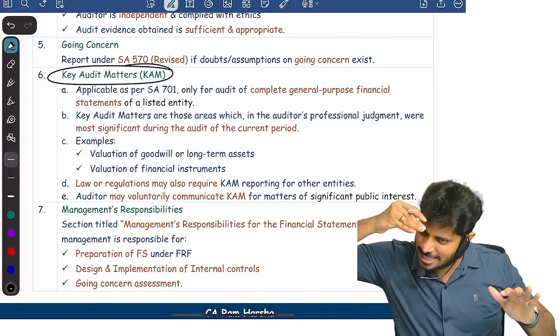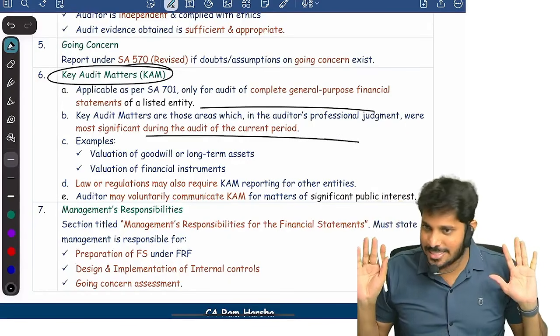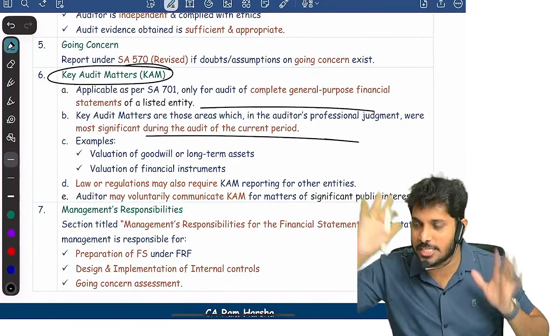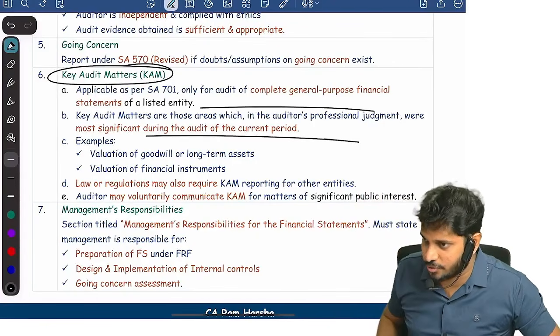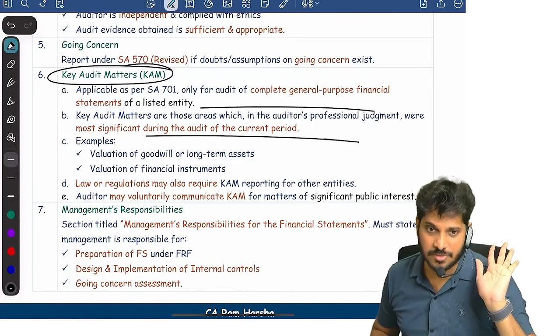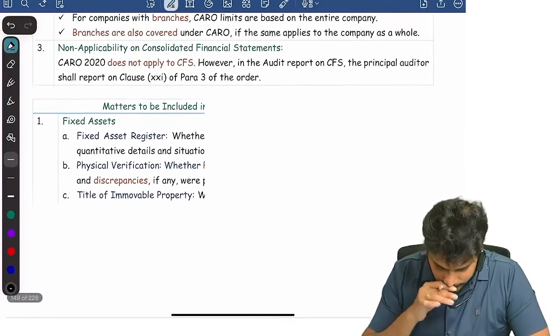But you can't discuss like that briefly. I can only give you 10 sentences in the short time, but that will not help you. If you want to remember the subject, you have to listen to it carefully. So if you watch audit report for 2 hours, this topic will be over. 7 marks will be with you easily. Are you clear? Next, apart from audit report, what else do we have?